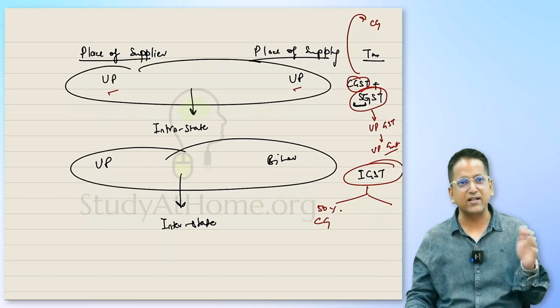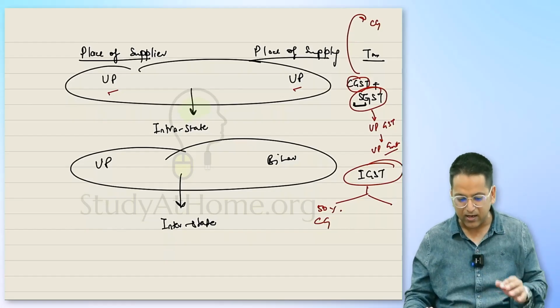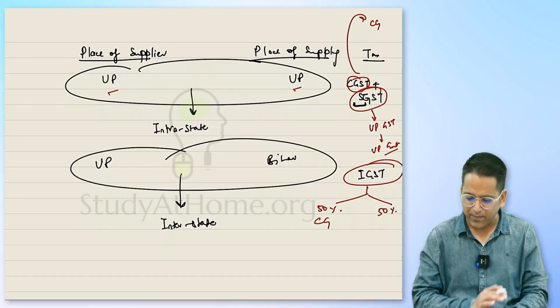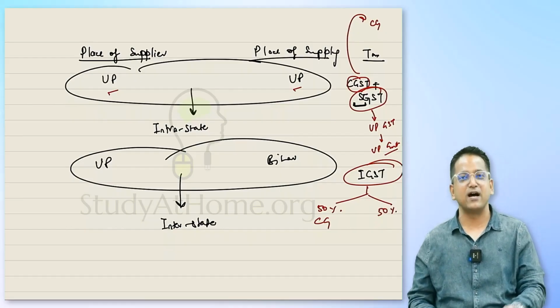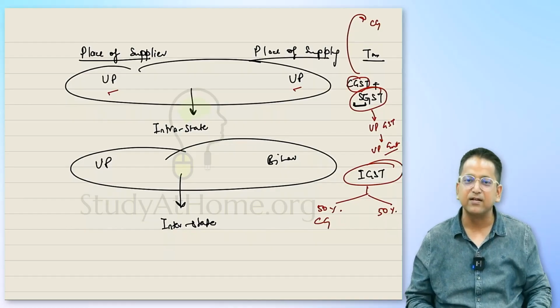How does the central government distribute? The amount of money received from IGST, half of it will be retained by the central government itself. Half of this transaction will go to whom? Tell me quickly. Will it go to the UP government or the Bihar government? Half goes to the state government, half goes to the central government.